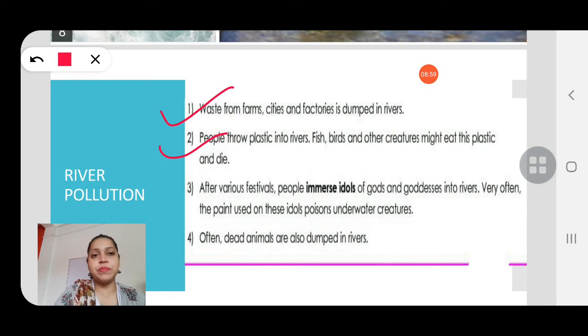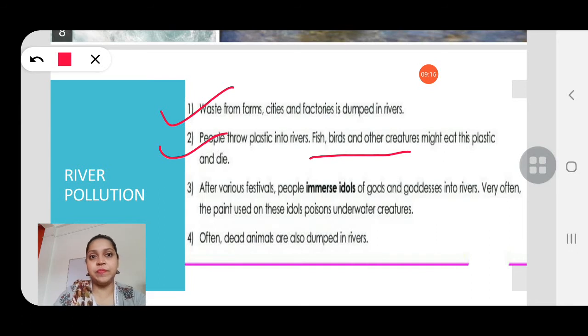Then number 2, people throw plastic into rivers. Fish, birds and other creatures might eat this plastic and die. So children, people throw plastic in the rivers, and what happens when fish, birds and other creatures eat this plastic?